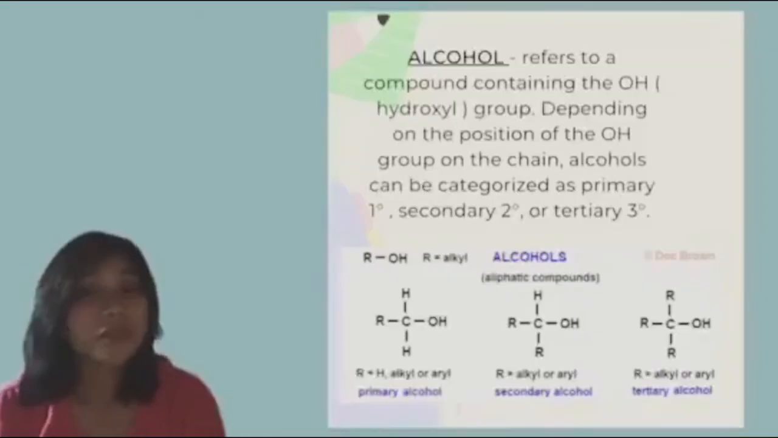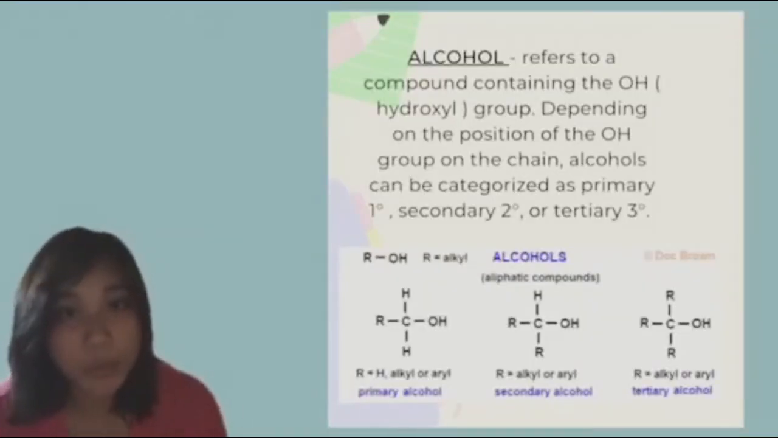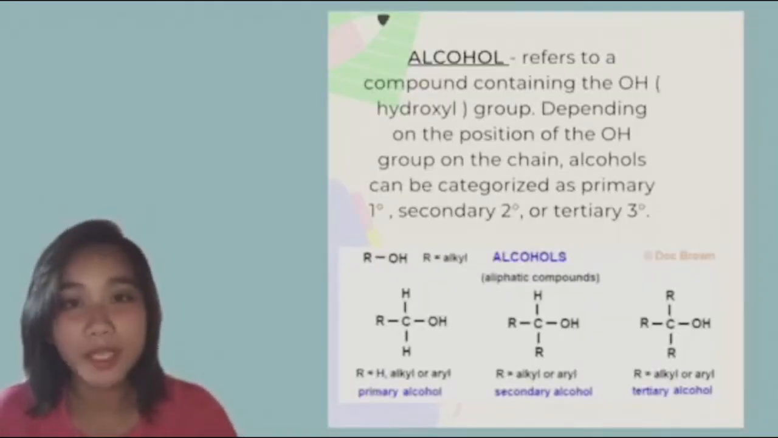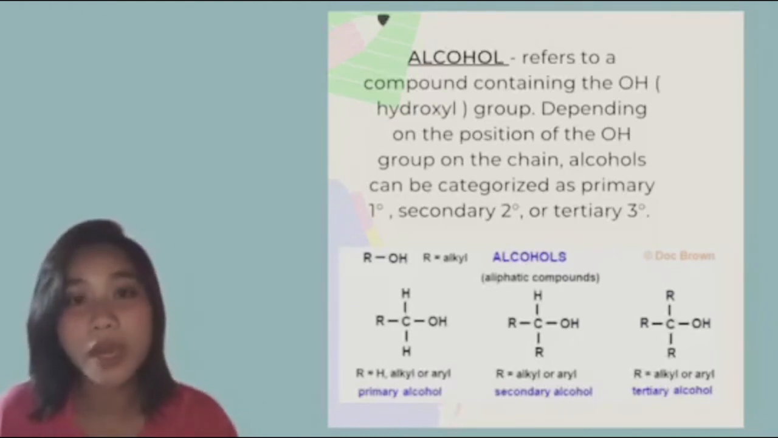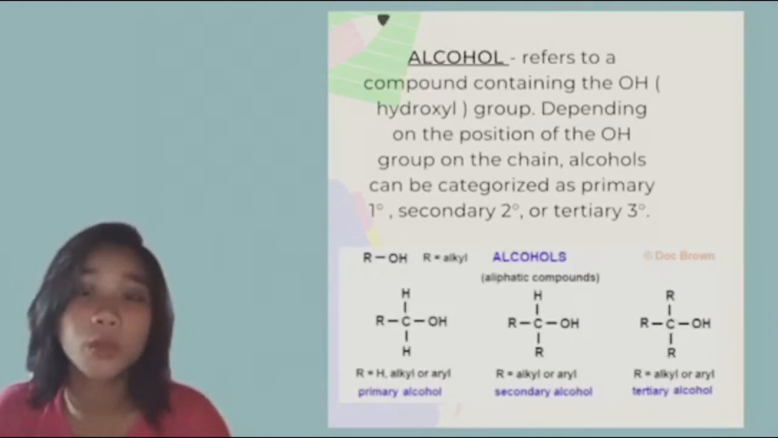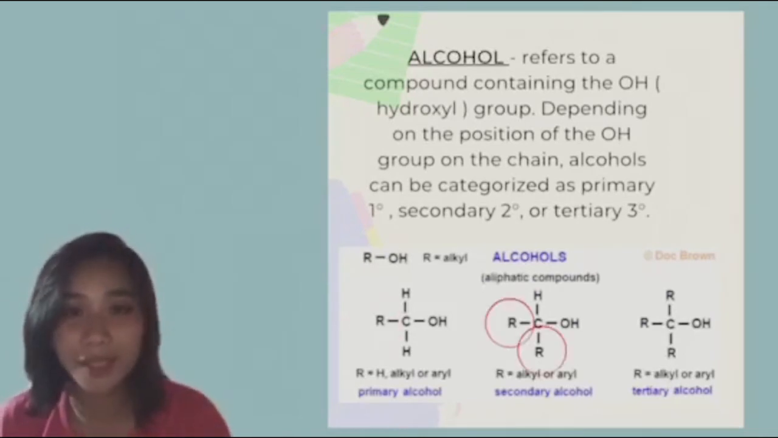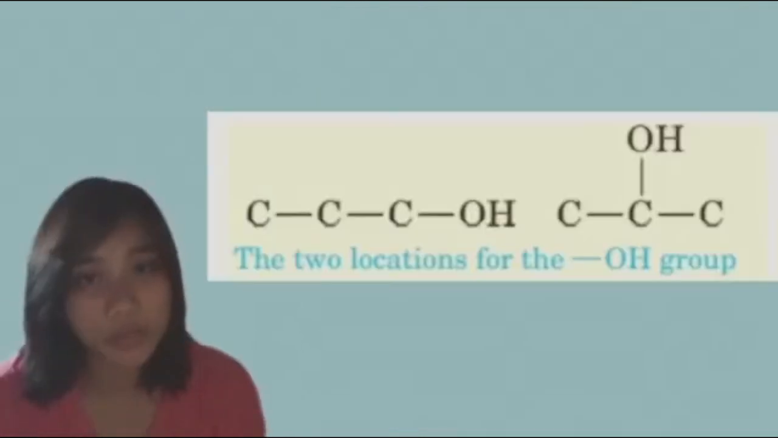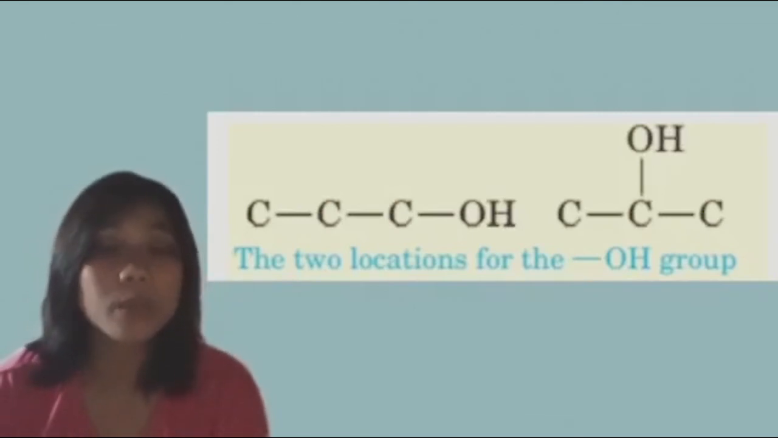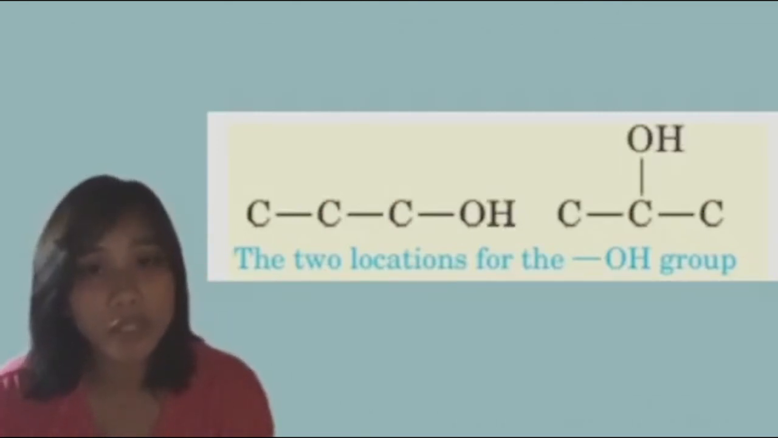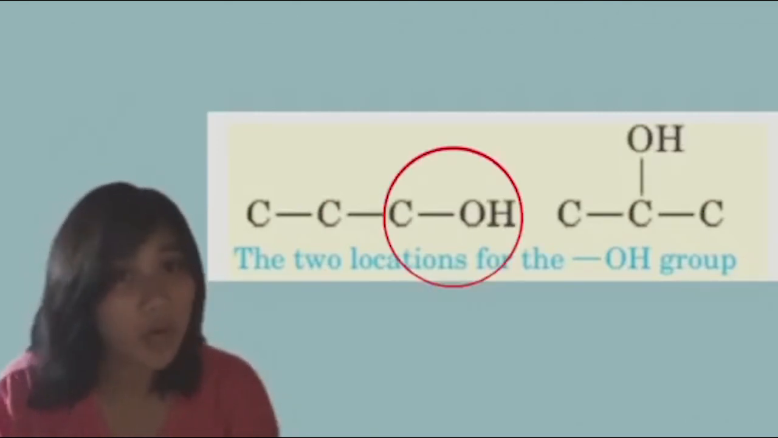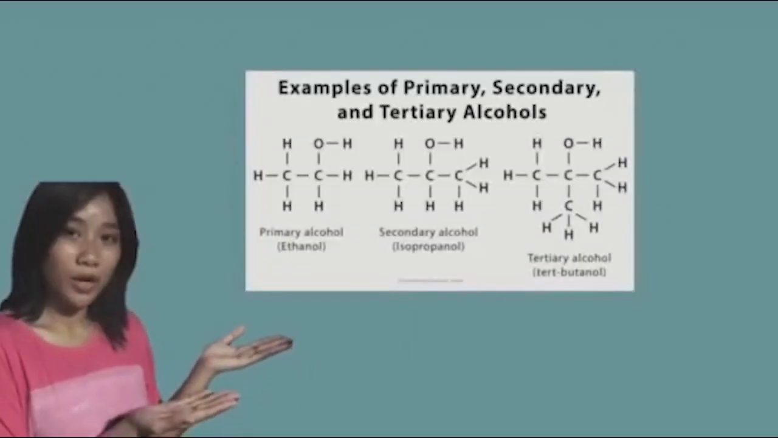So the first functional group is the alcohol group. Alcohol refers to the compound containing the OH hydroxyl group. Depending on the position of the OH group on the chain, alcohol can be categorized as primary, secondary, or tertiary. There are 2 different positions that an oxygen atom can be bonded to a carbon chain. These are either to an end carbon or the middle carbon. So here are some examples of alcohol.